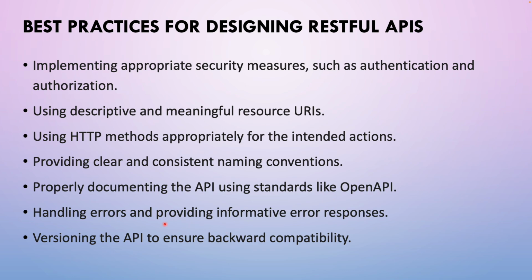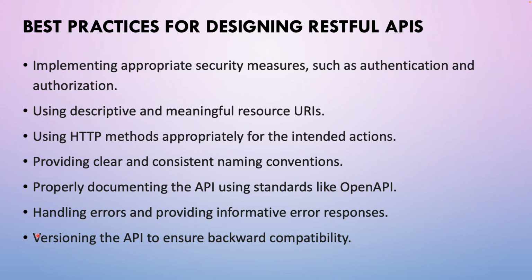What next? Handling errors and providing informative error responses. If there is an error, the caller should know exactly what they did wrong. So our error handling should be very efficient, and that should be informative as well. Next is versioning the API.